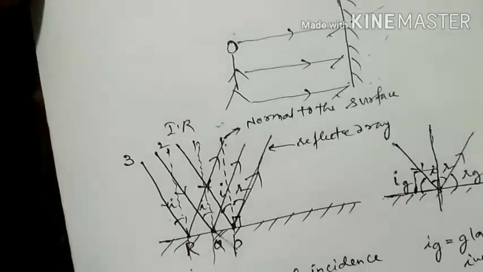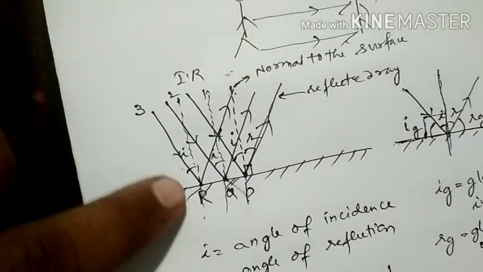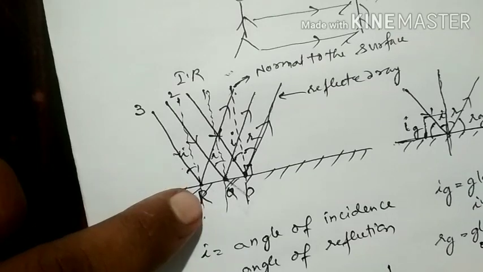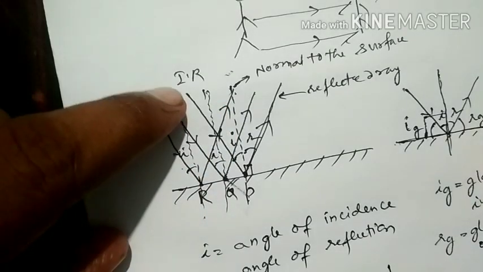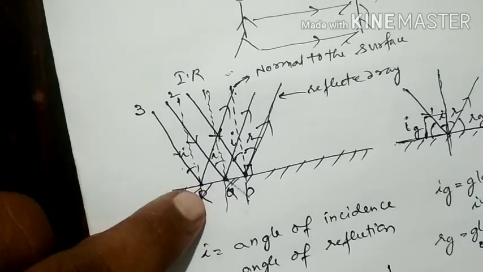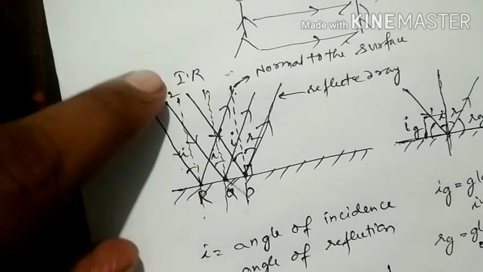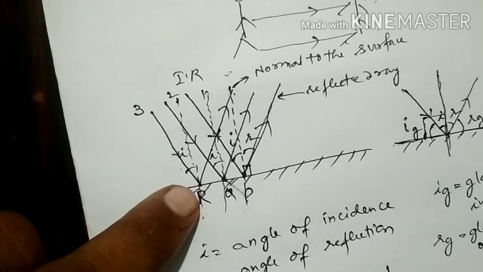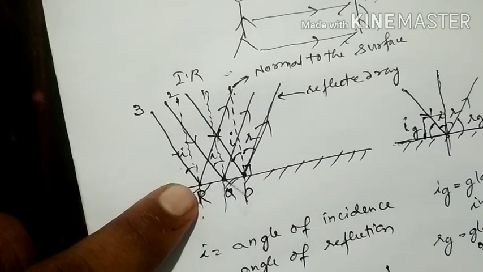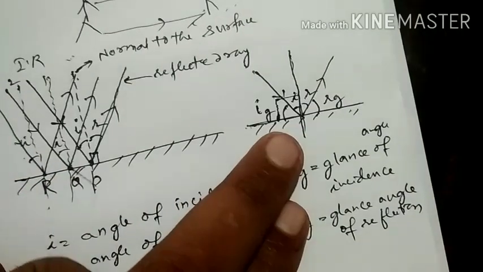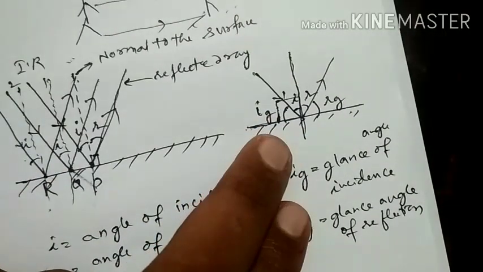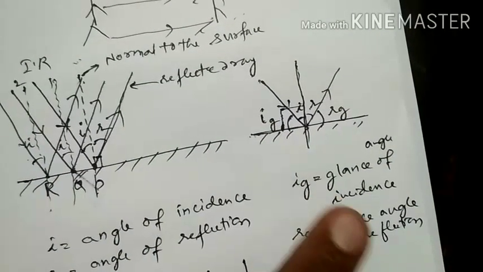The light ray which is incident on the surface is called the incident ray. The light ray which reflects from the surface is called the reflected ray. The normal is a line drawn perpendicular to the surface at the point of incidence. The angle made by the incident ray with the mirror surface is the glance angle of incidence.